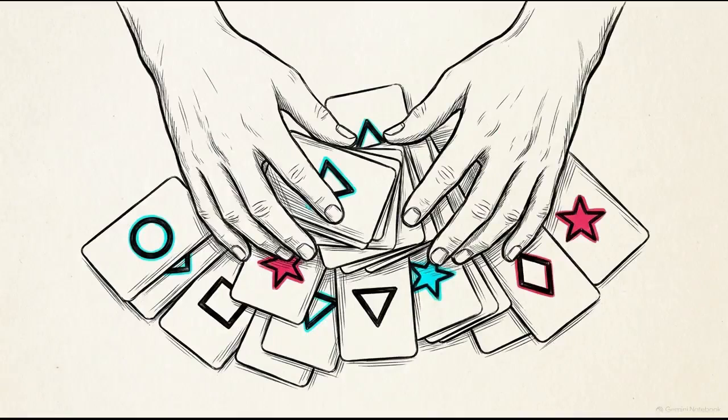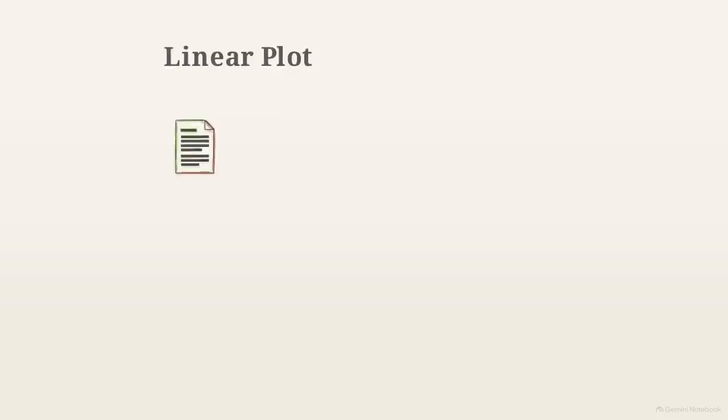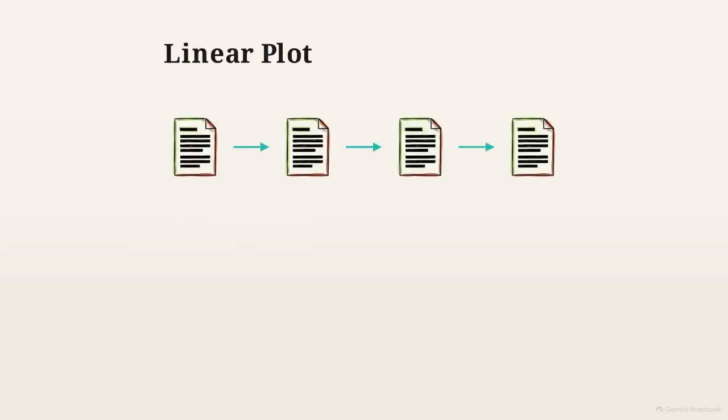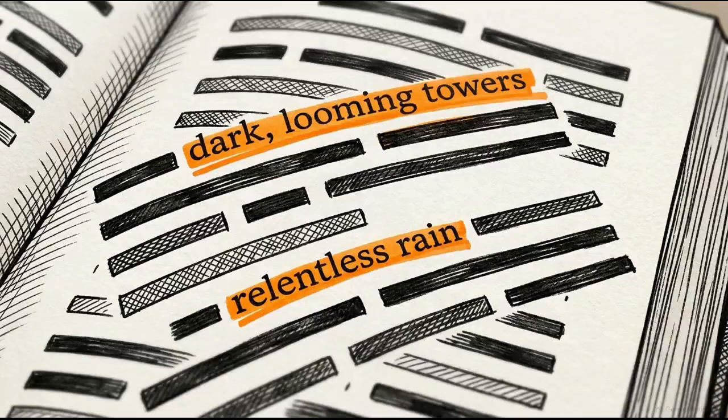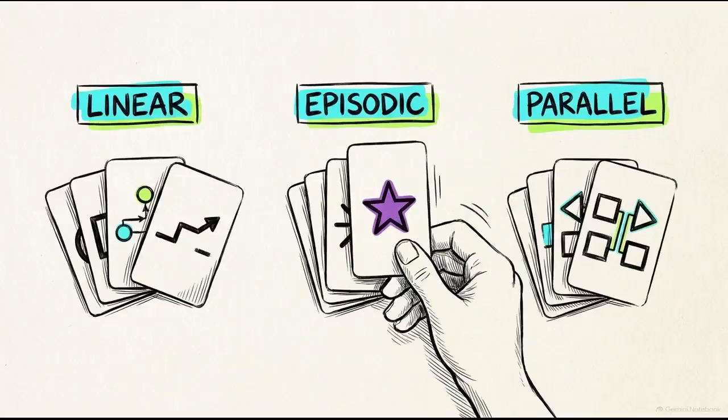Let's test this framework. If you were handed a deck of mixed-up story cards, how would your arrangement differ if you were building a linear plot versus a flashback plot? Your first tasks involve identification, scanning texts to pull out the specific details of the setting, and reorganizing jumbled story cards to classify them into their correct plot types.